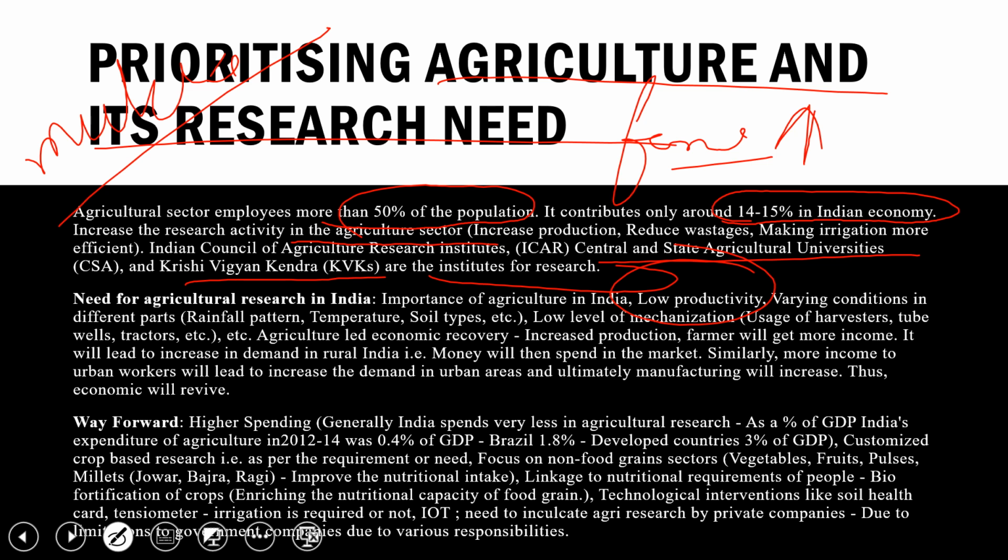So we should have better weather forecasting agencies. As of now, we have multiple agencies. Two agencies are responsible for weather forecasting and flood situations. They merge together and give data related to floods.